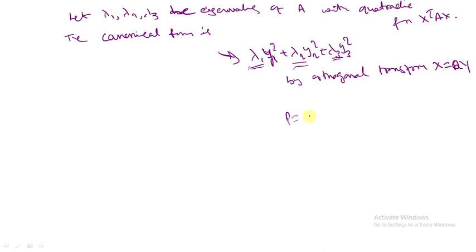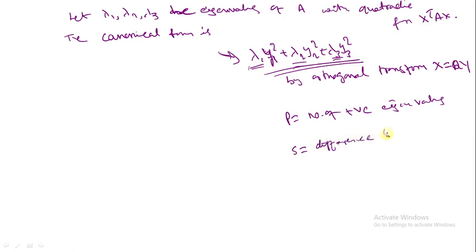Index is the number of positive eigenvalues. The canonical form has total variables. S is the signature. Signature is the difference between the number of positive and negative eigenvalues.